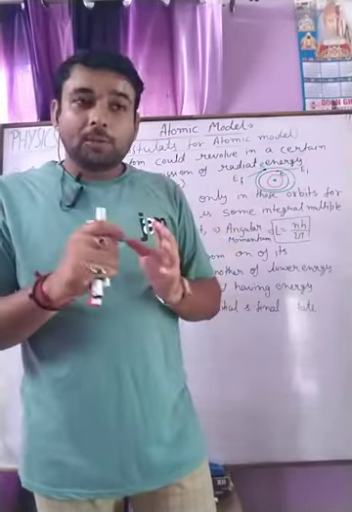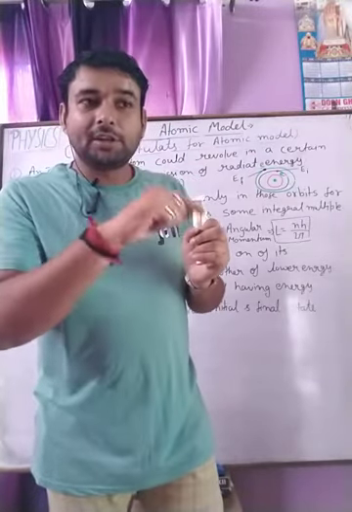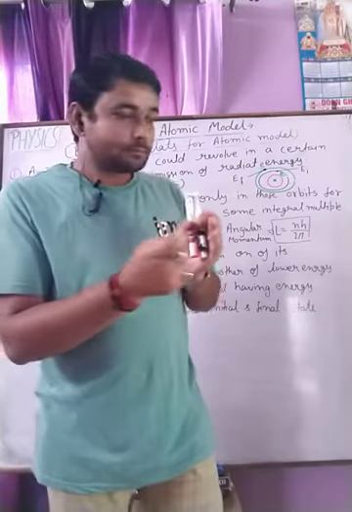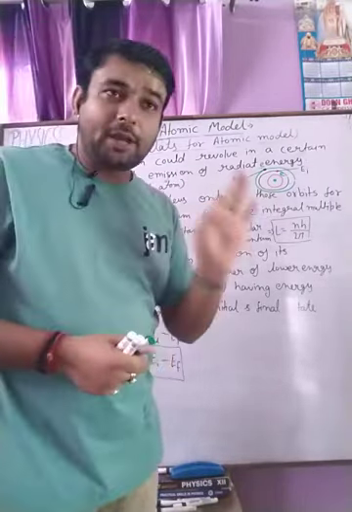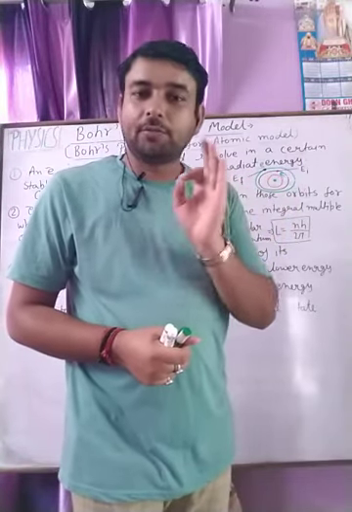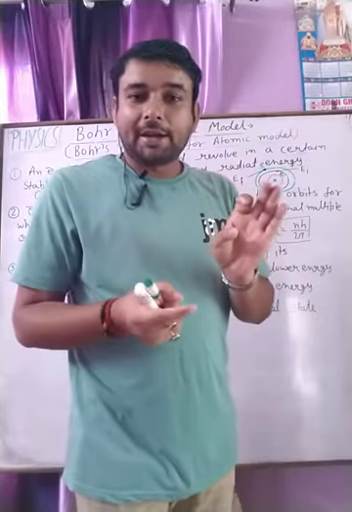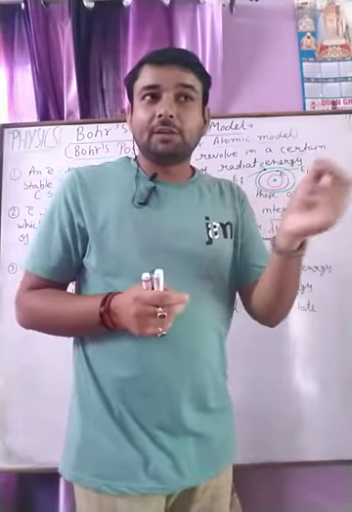So Bohr postulated that whenever the electron is revolving around the nucleus, the position of the matter wave and the position of the electron in the atom is uncertain, which means it is uncertain at which place the electron is at a particular point.